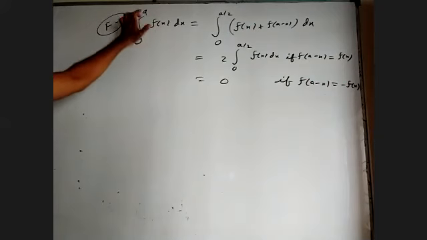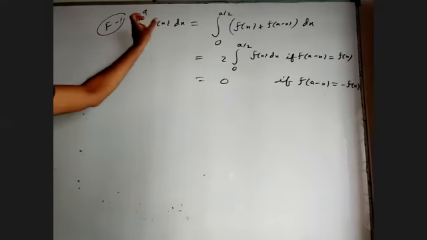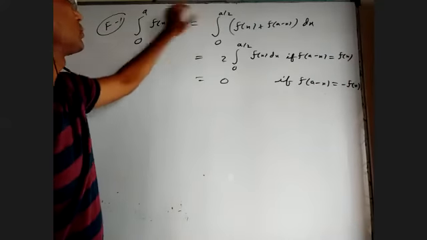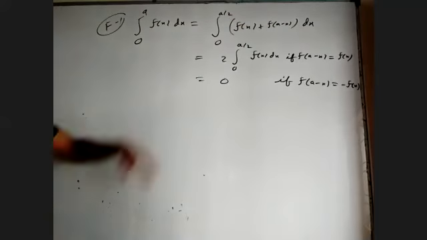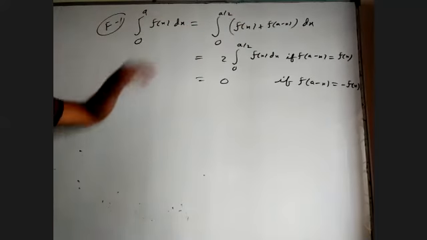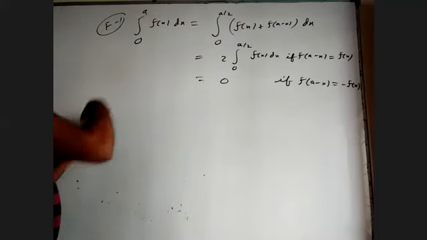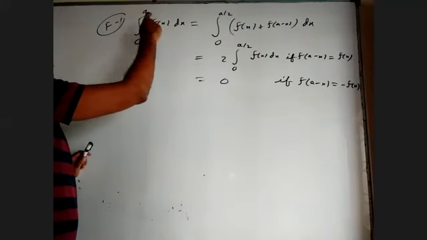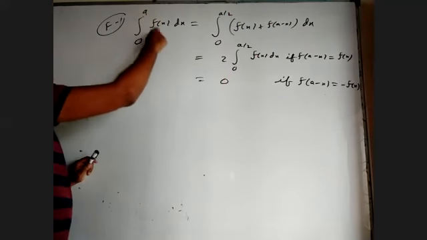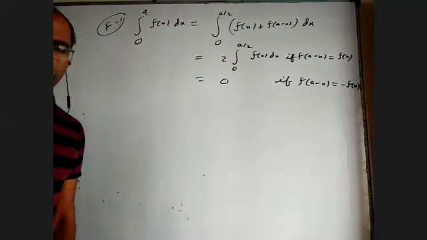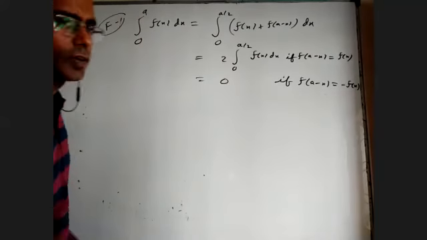In the place of x, you write a minus x, then it is the integral from 0 to a by 2 of half of this, one time f of x, one time f of a minus x. We might not use this so much, not important. But these two: when you replace x with a minus x, if you get the same as the original function, we write like this. When you replace x with a minus x, if we get the negative of the original function, it is 0. Graphically, what is the explanation for this?